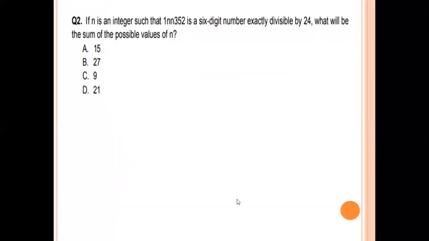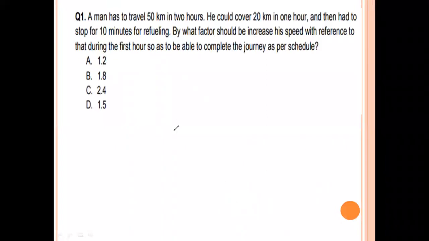First question. A man has traveled 50 kilometers in 2 hours. He could cover 20 kilometers in 1 hour, and then he stopped for 30 minutes, 10 minutes for refueling. By what factor should he increase his speed with reference to the first hour, so as to be able to complete the journey as per the schedule? 50 kilometers, he wants to complete in 2 hours.